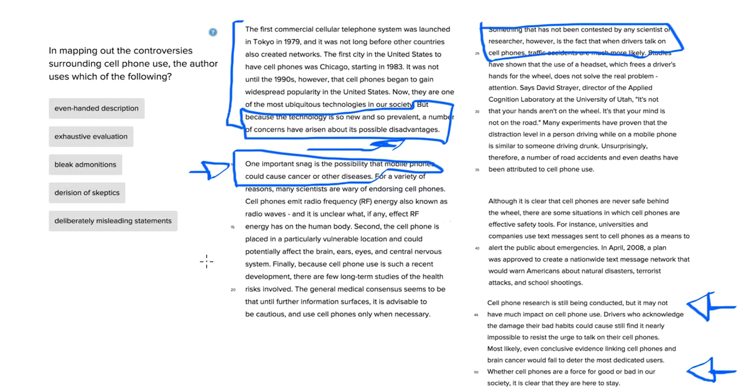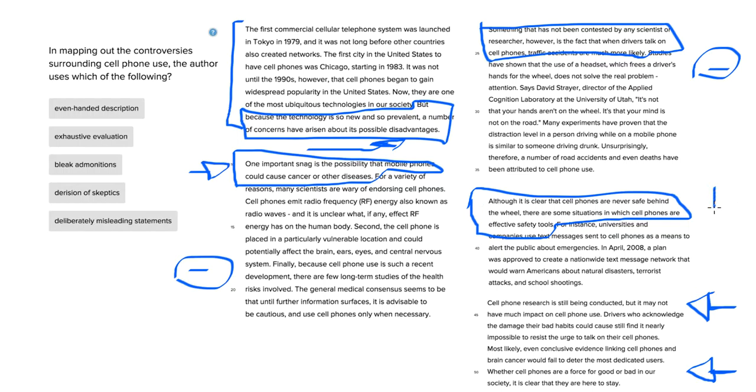So both of these have a negative position on the use of cell phones, which is consistent with this potential thesis we looked at. Although it is clear that cell phones are never safe behind the wheel, there are some situations in which cell phones are effective safety tools. So here we see a shift. This topic sentence is now offering some positive remark about what cell phones do.